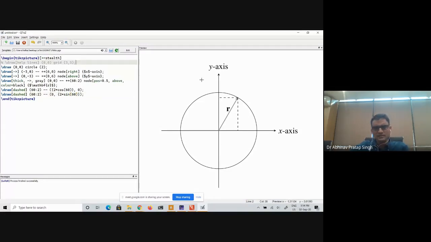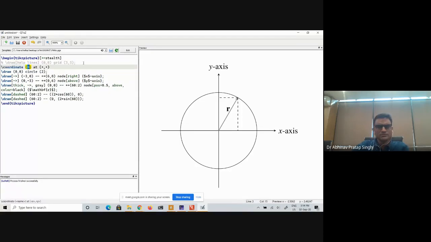So I'm labeling this as O. I will label this as P. So I will say: \coordinate P at which point? At 60 colon 2. Okay, so now I have defined a coordinate at this particular point. So now, instead of writing 60 colon 2 always, what I can now write is P. Like this. I hope it will compile. So now you see that you are getting the exact same result.